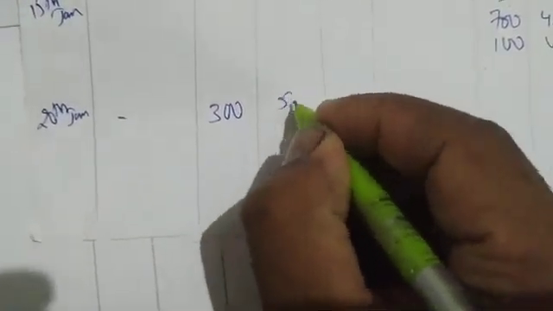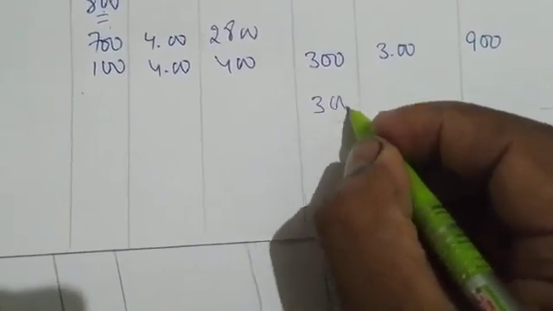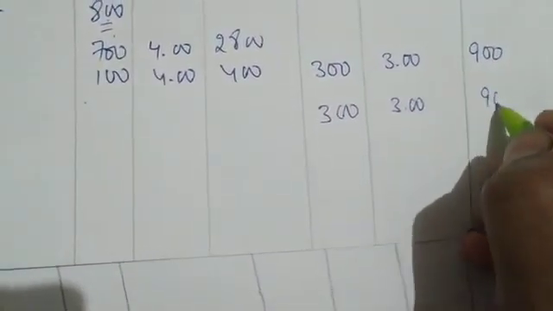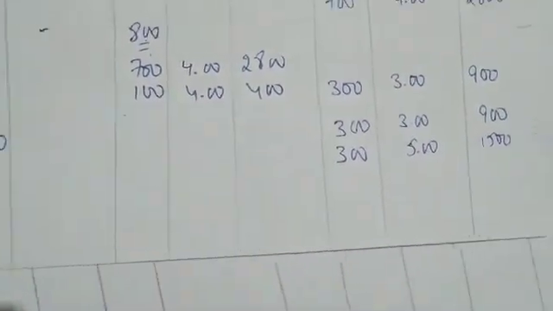Next, after 15th January, which date are we having? 20th January. On 20th January again we purchased. Let us write here 20th Jan, no purchase order number, 300 units with rupees 5. 300 into 5 is 1500. So our balance will be: first 300, 3 rupees, 900, then 300, 5 rupees, 1500.